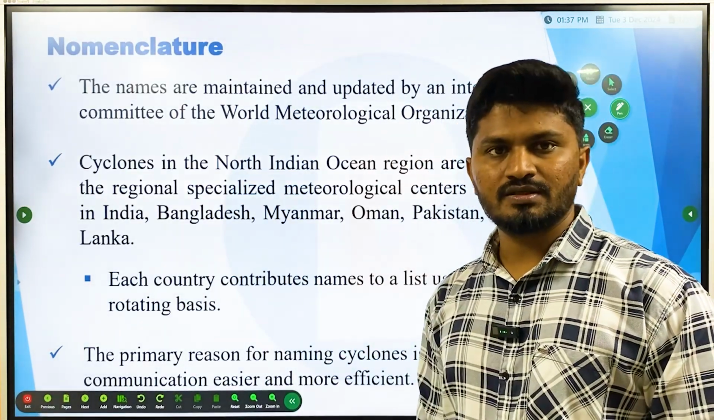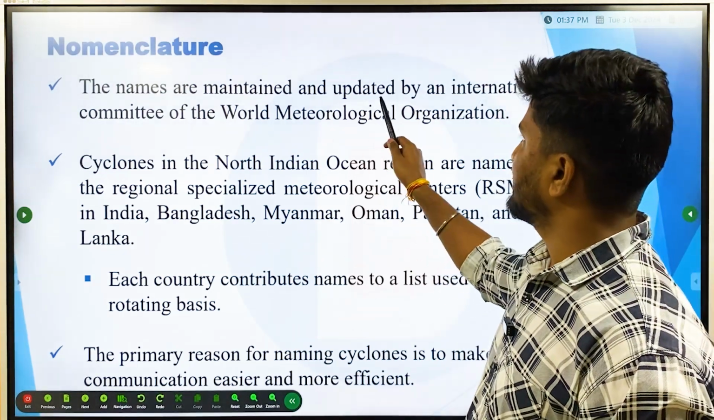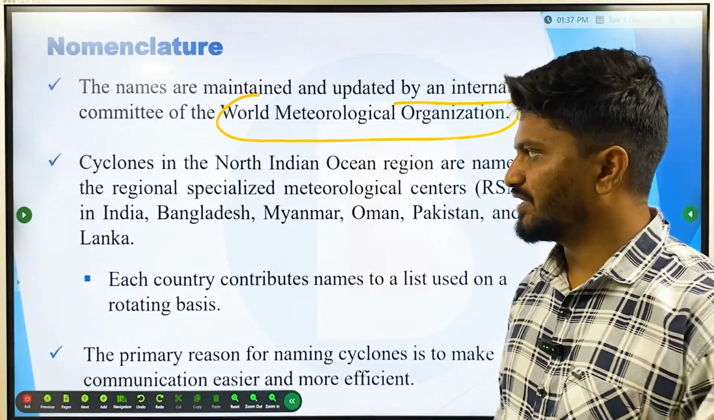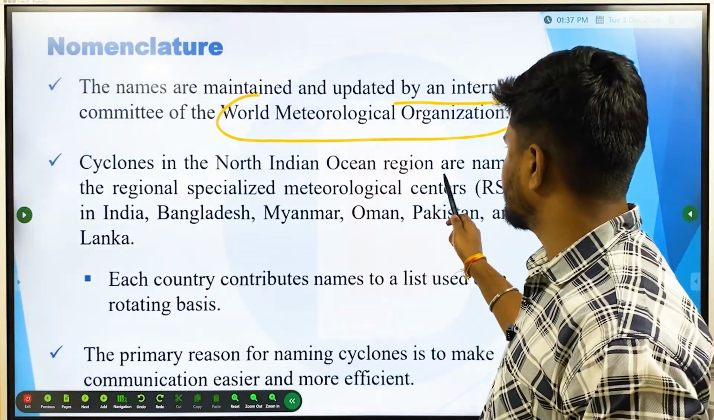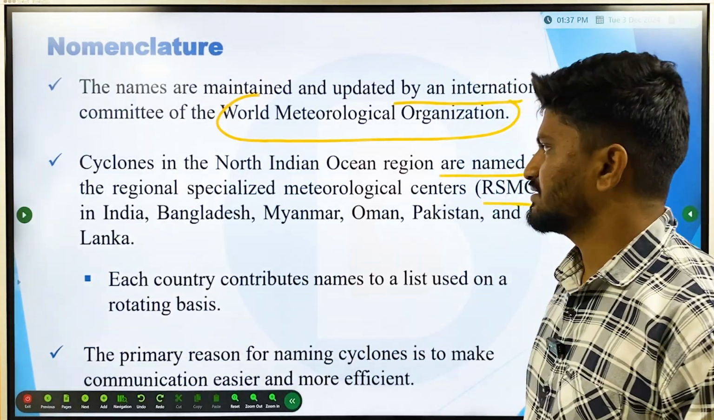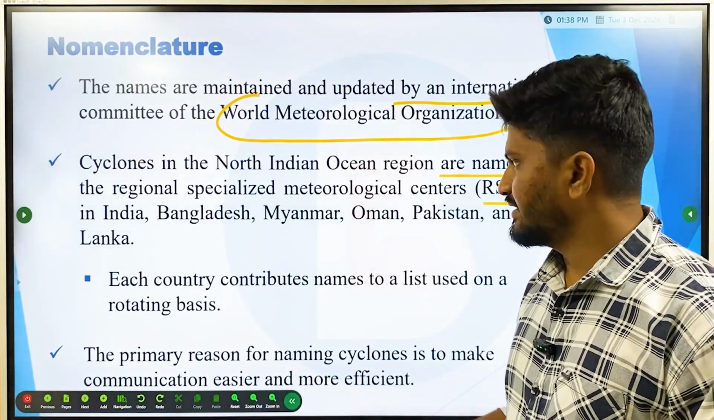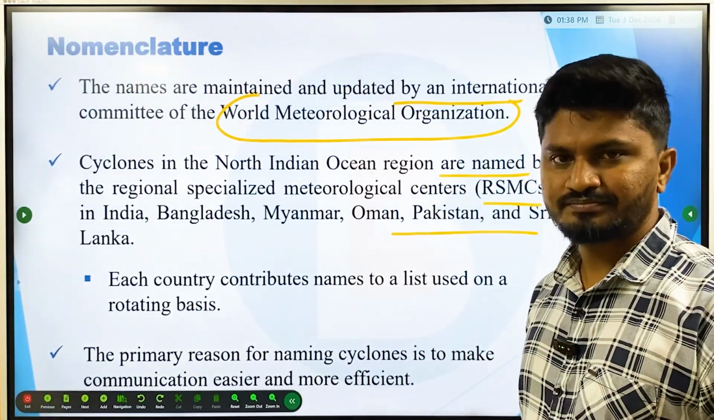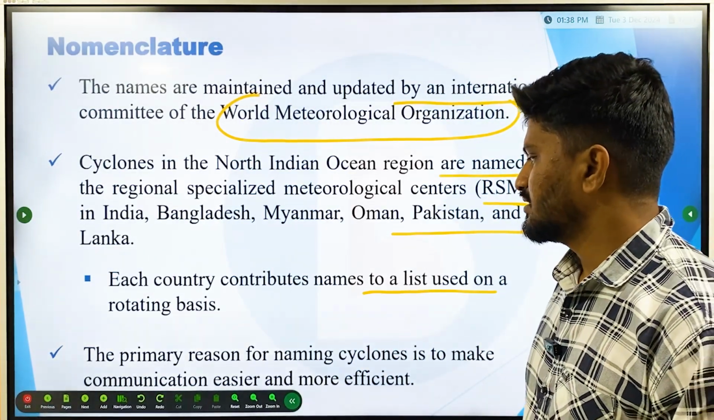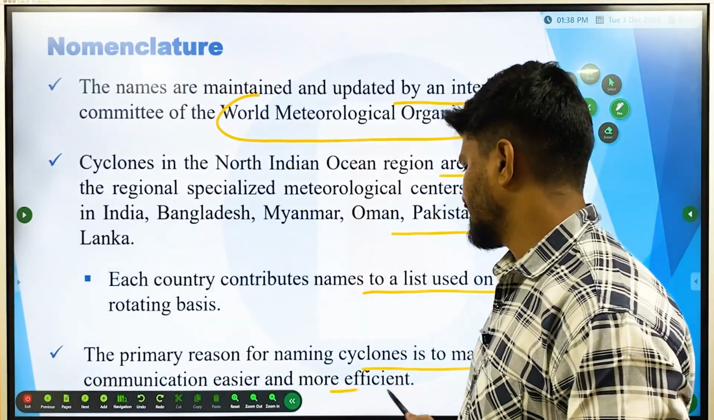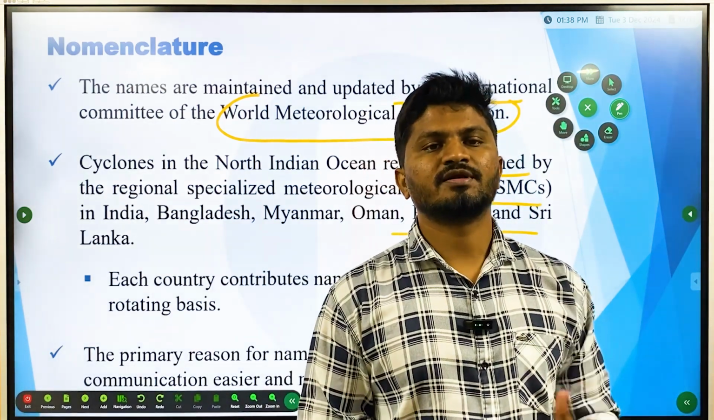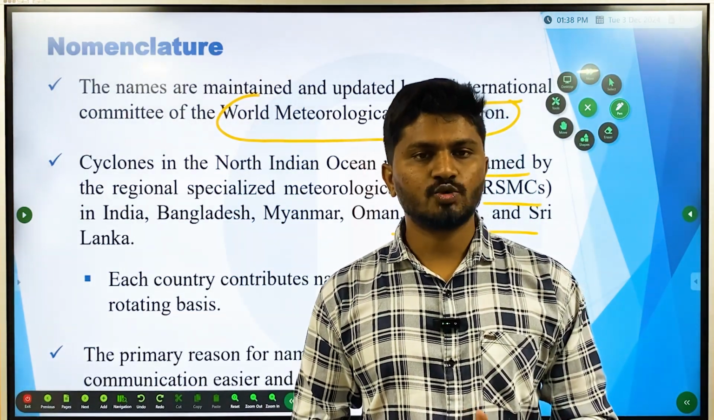So nomenclature. Okay, so how are the cyclones named? The names are maintained and updated by an International Committee of the World Meteorological Organization. There is a committee of the World Meteorological Organization. So cyclones in the northern Indian Ocean region are named by specialized meteorological centers, that is RSMCs, Regional Specialized Meteorological Centers, in India, Bangladesh, Myanmar, Oman, Pakistan and Sri Lanka. Each country contributes names to a list used on a rotating basis. The primary reason for naming cyclones is to make communication easier and more efficient. Okay, because a certain name can be more common in India, but that name is not very common in Saudi Arabia. So Fengal, for say, is more common in Saudi Arabia.